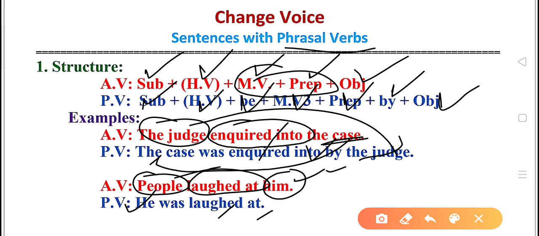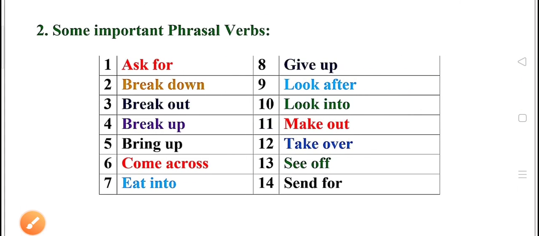Now let's move to the next slide, and over here we'll see some important phrasal verbs. By the way, the number of phrasal verbs crosses 100, but I have picked up very common ones. You can make your own sentences. First make your own active sentences and then change them into passive voice the way you have been shown in the previous slide.